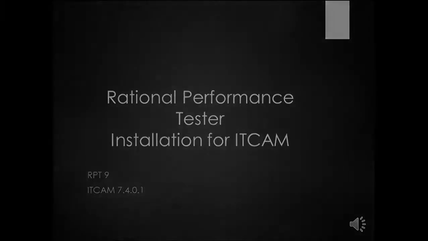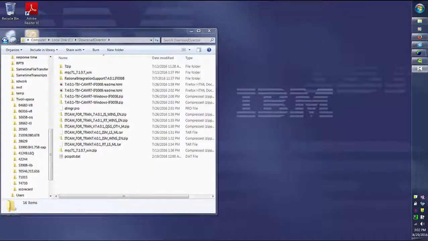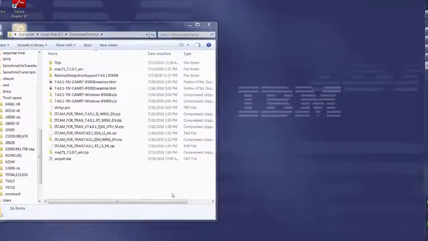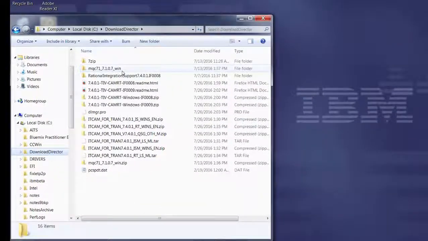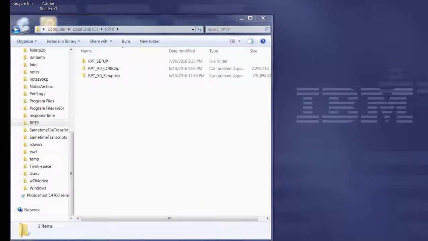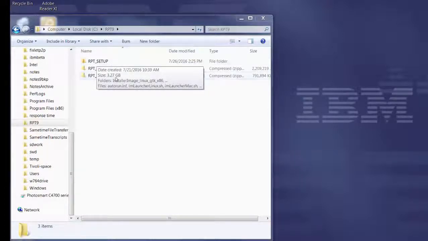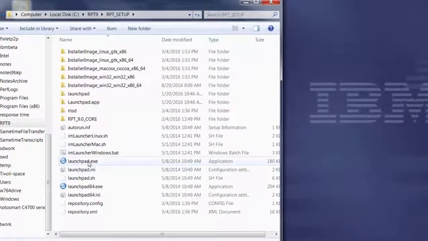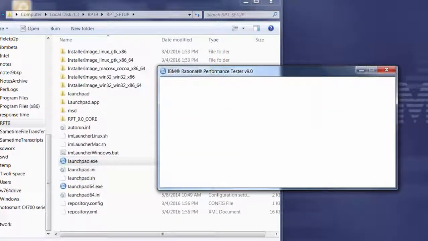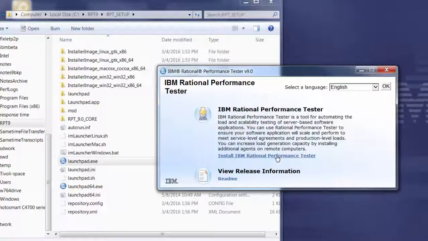Today we're going to install Rational Performance Tester for ITCAM for transactions. After you've downloaded the images for RPT 9.0 installation, unpack those into a directory and find the Launchpad. The Launchpad will give you the option to install IBM Rational Performance Tester. Click on that.